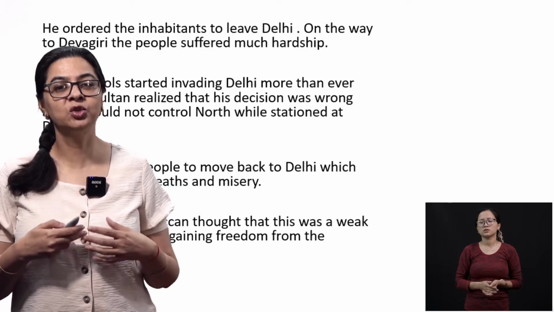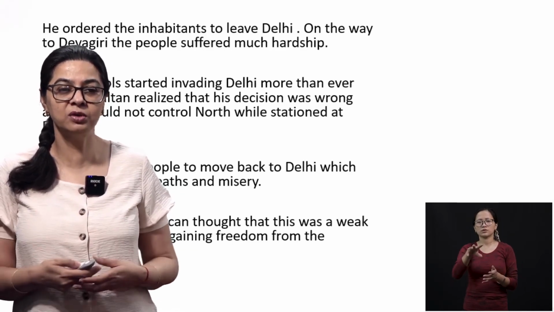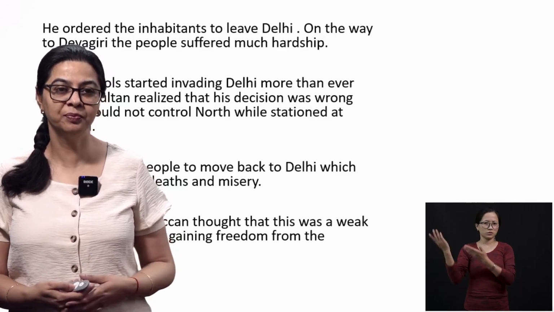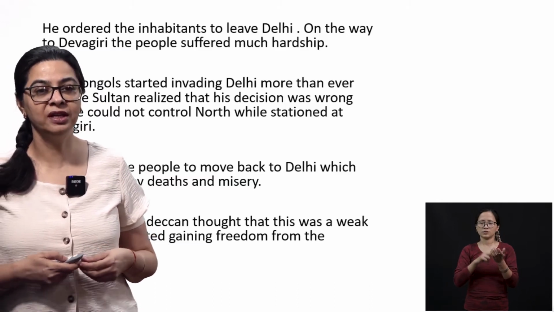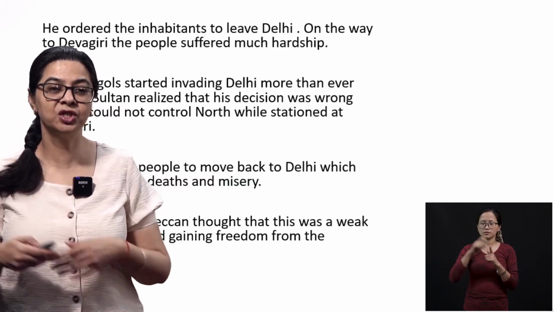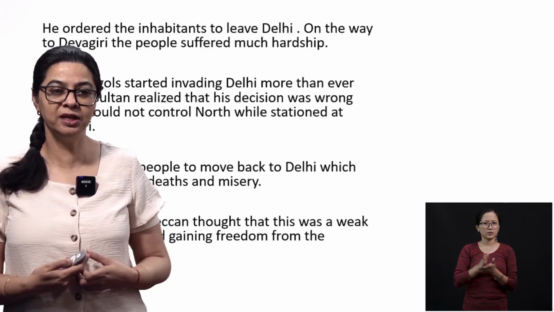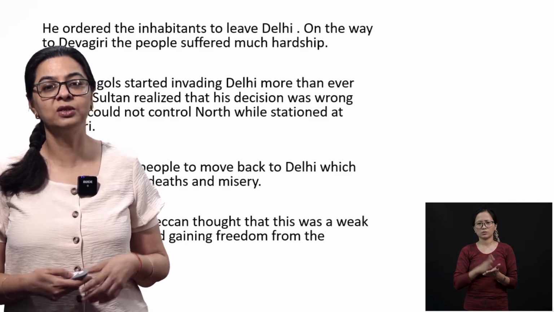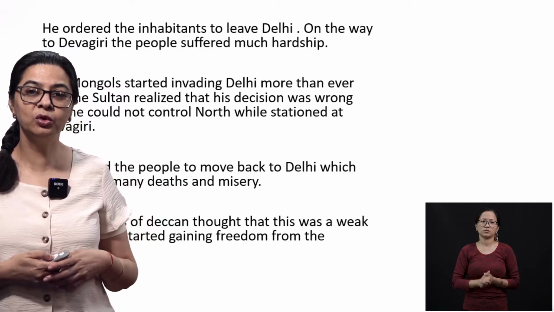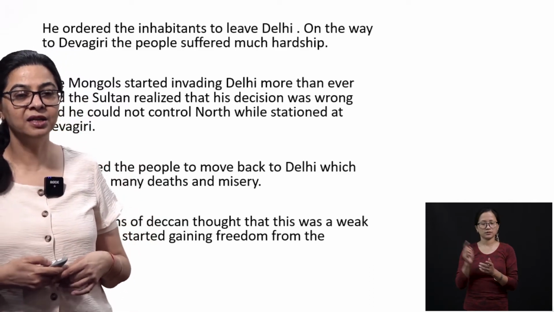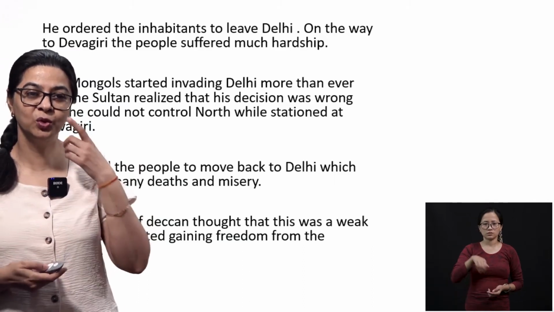The people who actually were able to go and stay in Devagiri found there were no houses, there was nothing to welcome them. Now, as said earlier, Mongols were always invading Delhi. And now that the capital had shifted from Delhi to Devagiri, Mongols thought there is nobody ruling, so might as well go back and start invading. So there was a lot of invasion from the Mongols back in Delhi. And that is when he thought that this was not a good idea.